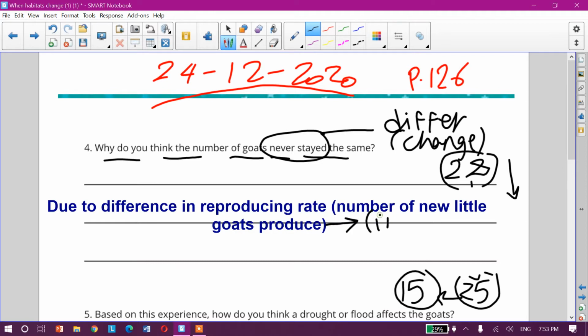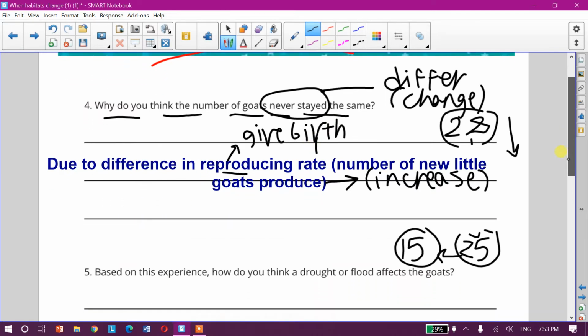Yes, increase. So the number of goats increases during reproduction because reproduce means give birth to increase the number of goats.